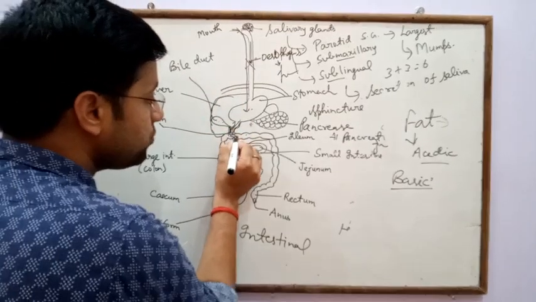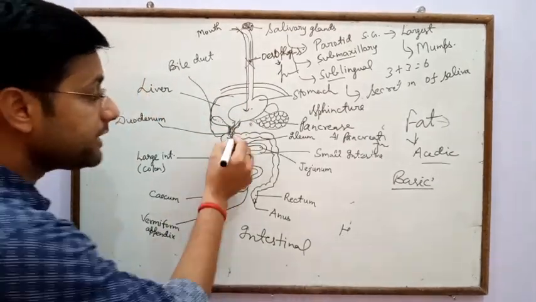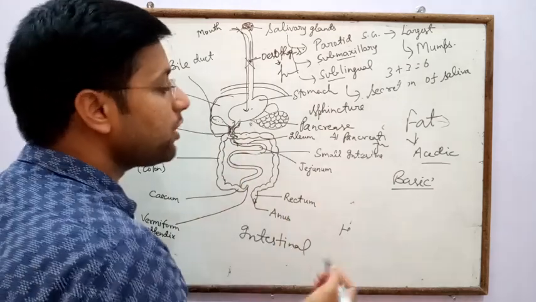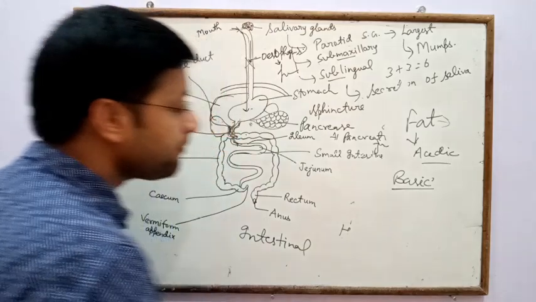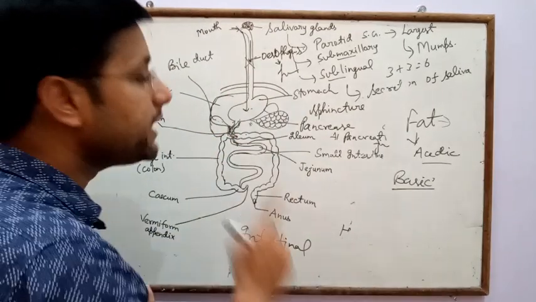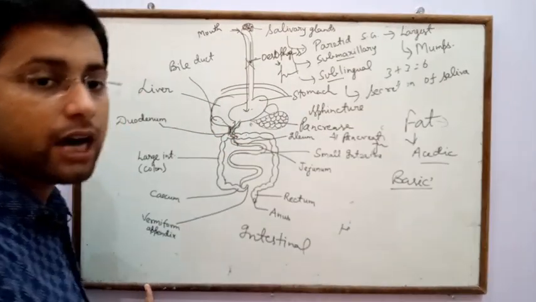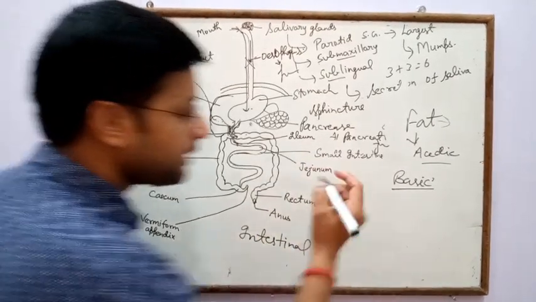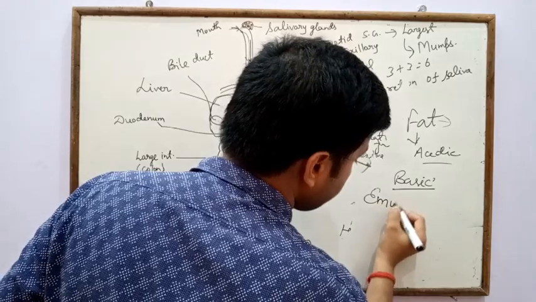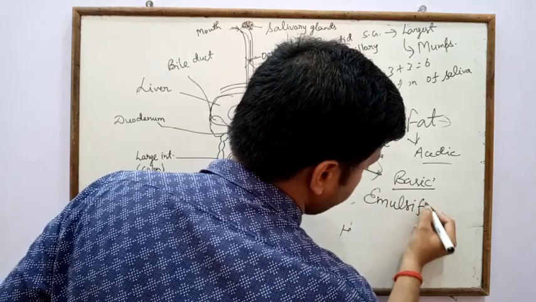duct secretes bile juice in the small intestine, and in the small intestine bile juice forms a basic medium, and that's why there is the breakdown of fat globules into a simpler form, and the process is called emulsification.